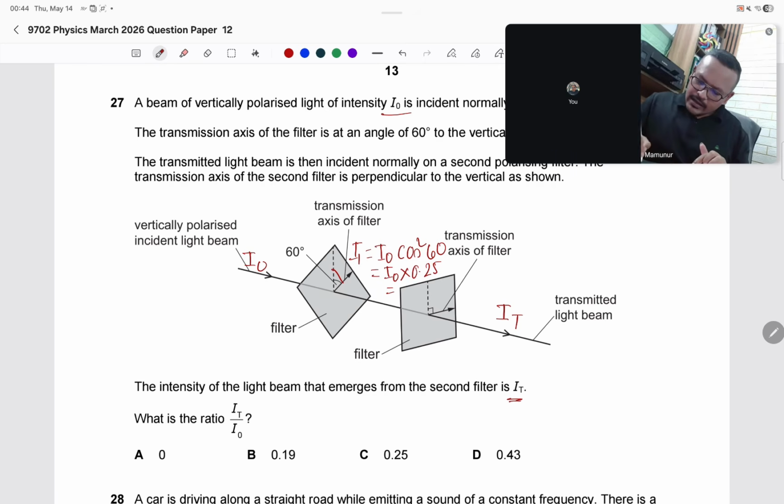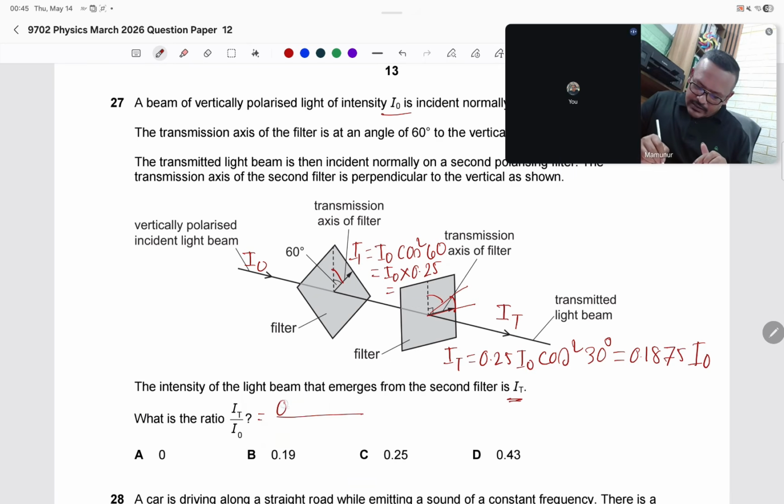Here IT equals 0.25 I naught cos squared of the angle. What is the angle here? If this is 60 degrees and this becomes the vertical, then from 60 it is 30, so it will be 30 degrees. Cos squared 30 degrees gives us the answer 0.1875 I naught.